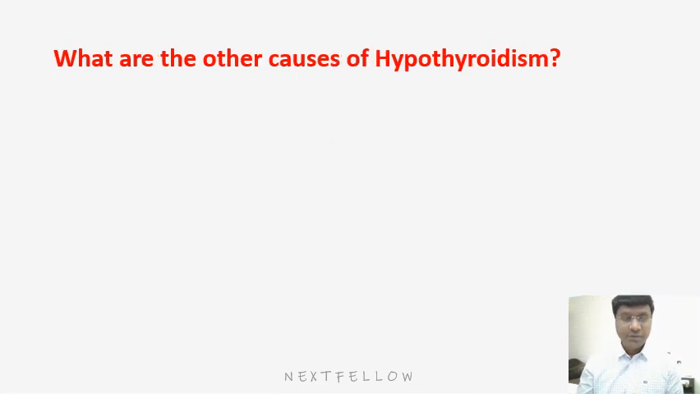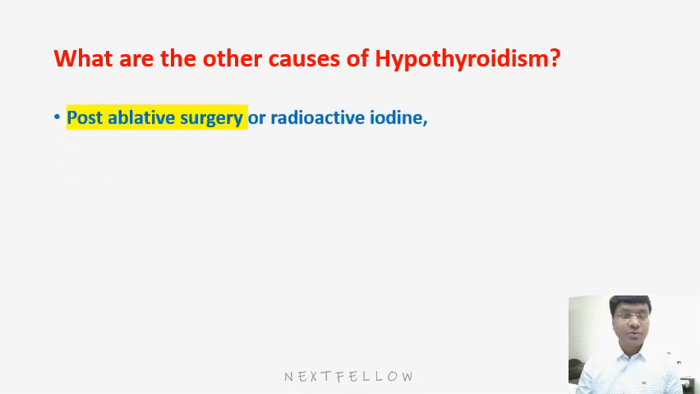Now, what are the other causes of hypothyroidism? The other causes include post-ablative surgery or radioactive iodine. For example, say the individual has a large goiter that is causing compressive symptoms like dysphagia, dyspnea, and hoarseness of voice. In such a case, we will do surgical resection of the thyroid gland, resulting in hypothyroidism.